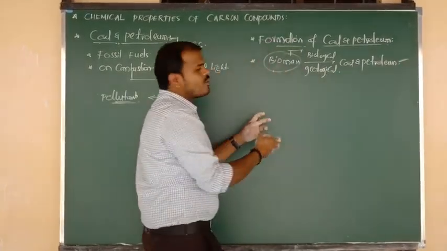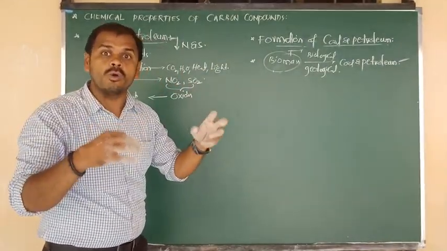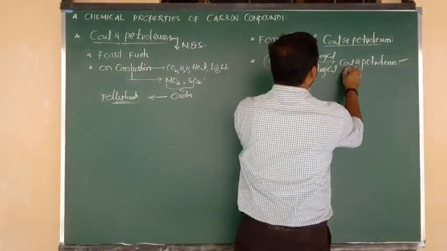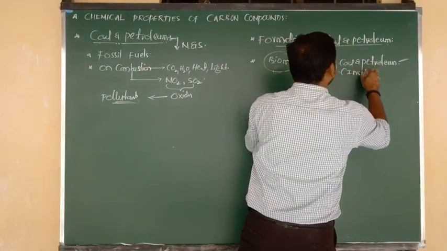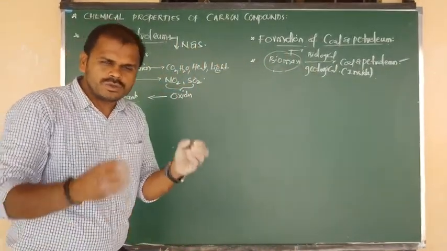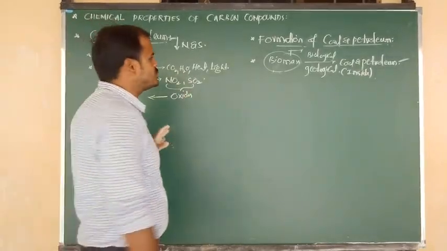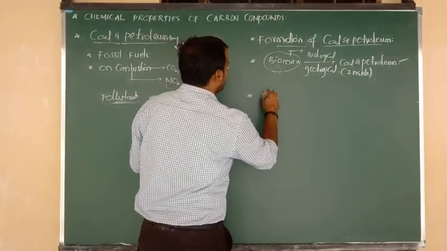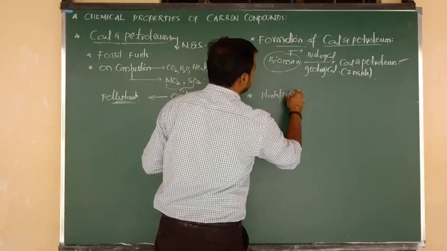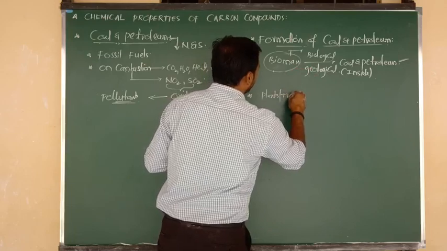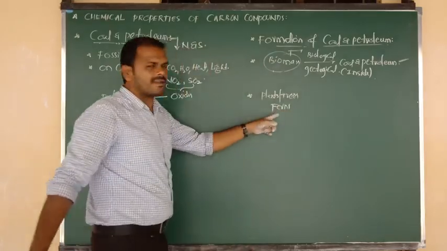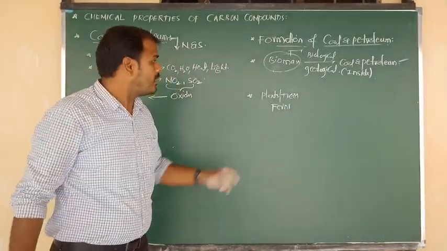So biomass, when it undergoes various types of biological and geological processes, and these processes take place inside the earth, we get the formation of coal and petroleum. To give a clear brief explanation, I want to show you another point. First I am going to consider small plants, and also trees, and another name we can write is ferns. Ferns are one type of flowerless plants.